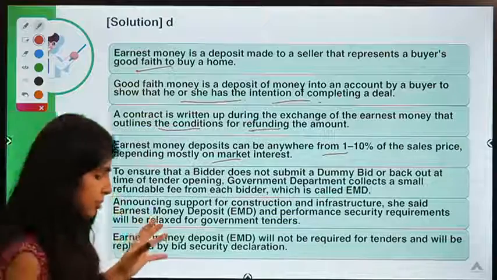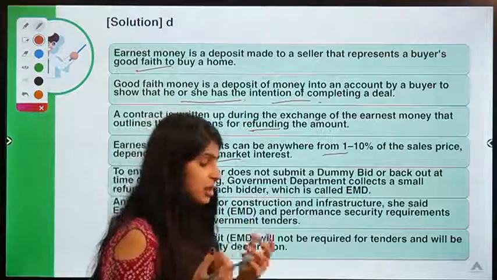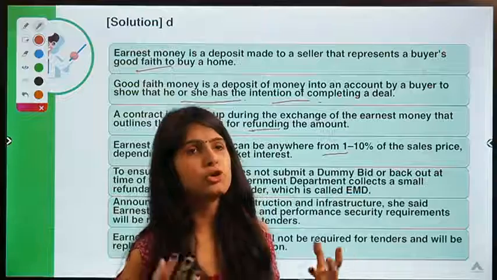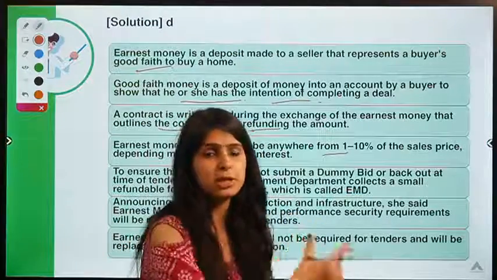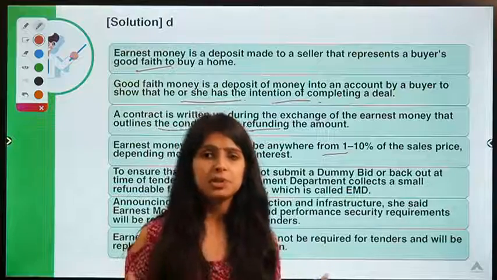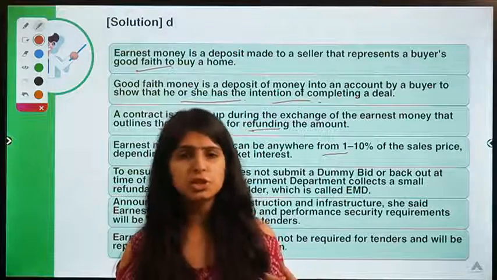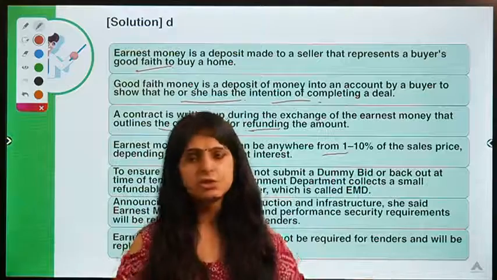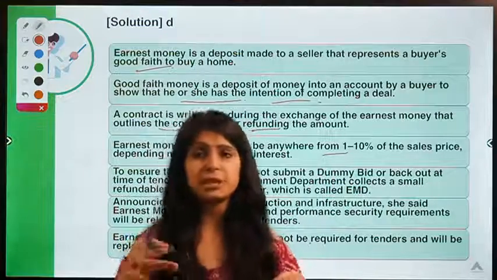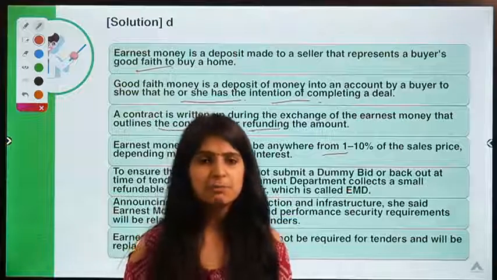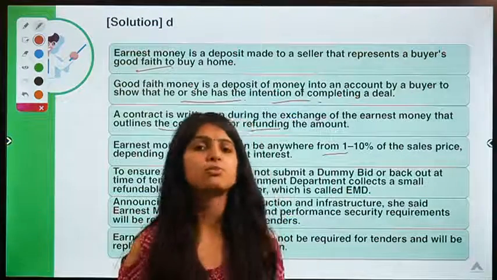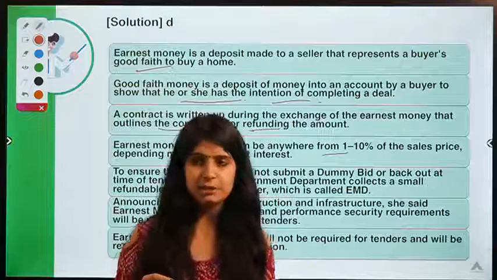So in government procurement also, see, whenever the government is thinking to buy some goods or it is thinking of giving some contract, let's say the government wants to build a road and it wants to give the contract to a construction company for it, and there are many construction companies that are bidding for it, that are telling the government that we are going to build it within a very cheaper price, give the contract to us, we'll do your work at lesser prices.